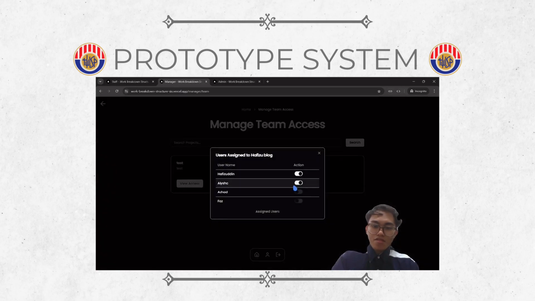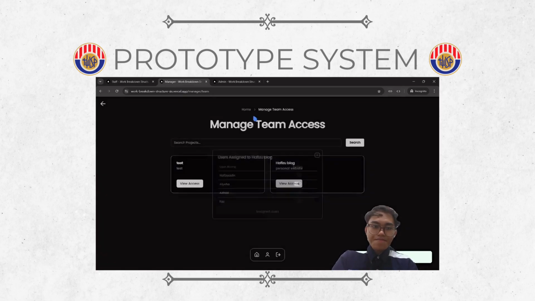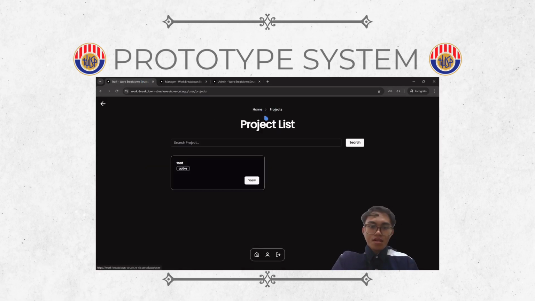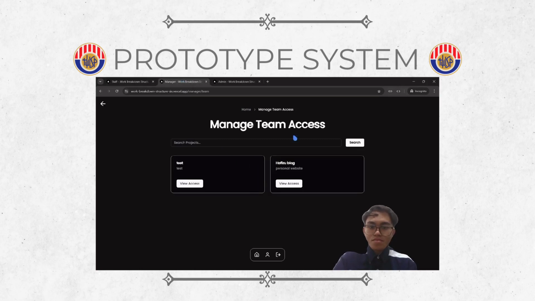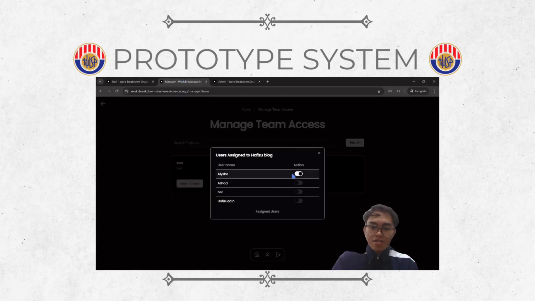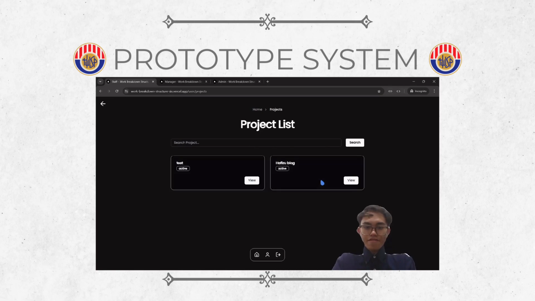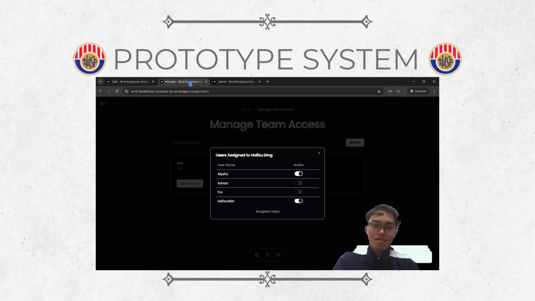For example, for the Hafiz block, I want to turn off Hafizudin, which is the previous user that I showed you. If I turn it off, in the users view he can't see the project anymore. If I turn it back on, and sorry, this is another user, so I turn it back on and refresh, there is the Hafiz block.